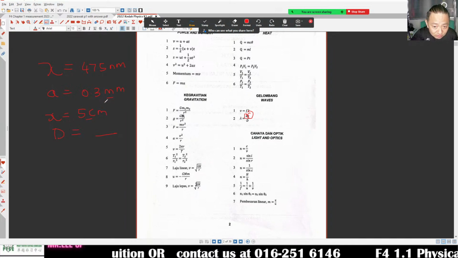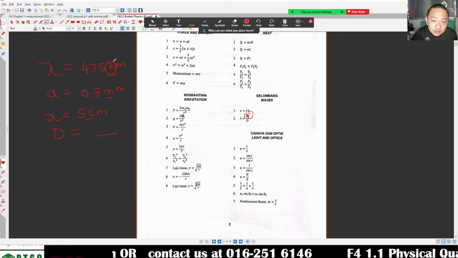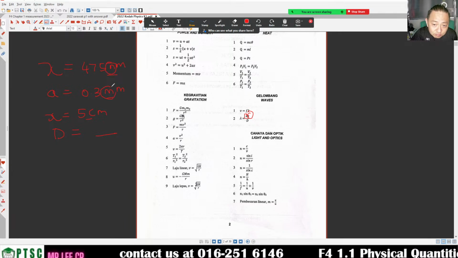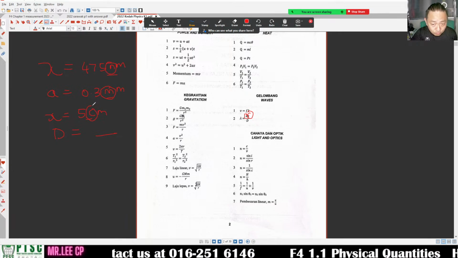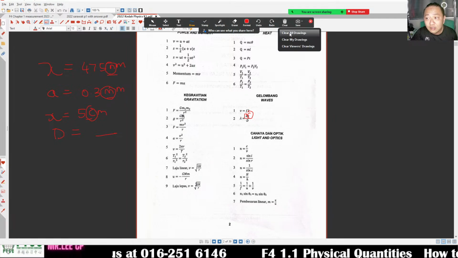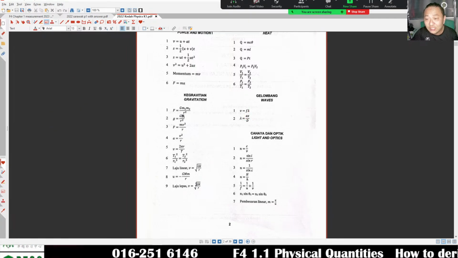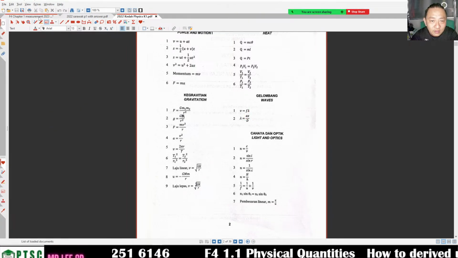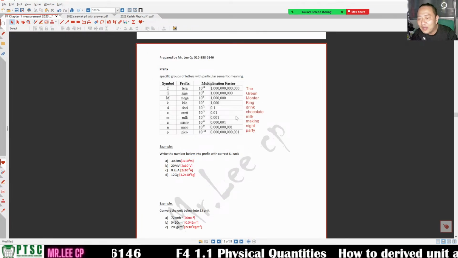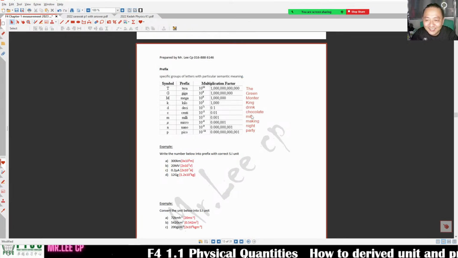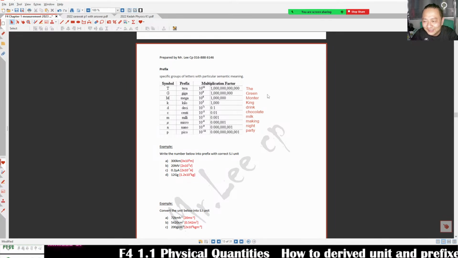So they will ask you indirectly this way. Later you don't know what is nano, milli, centi. They will test you, but they will not test you what is senti.